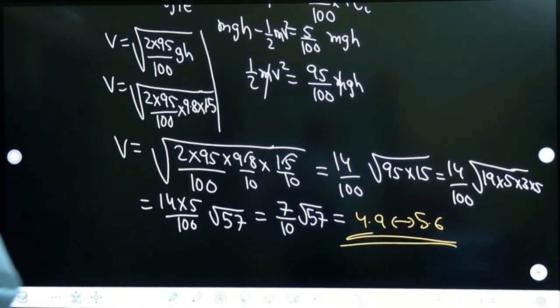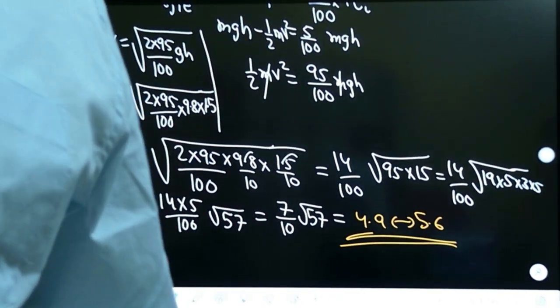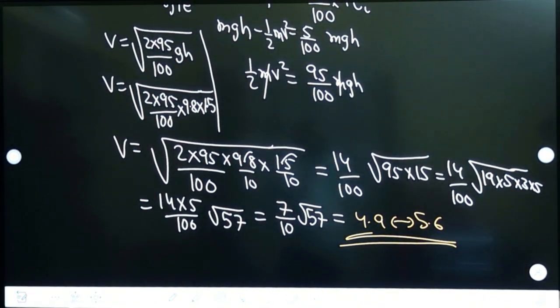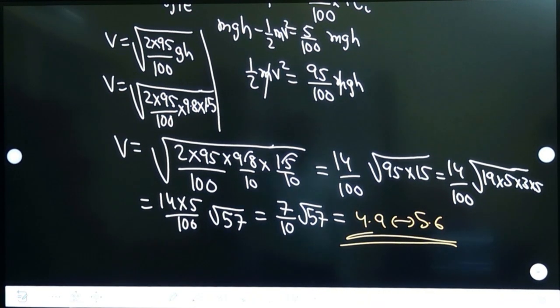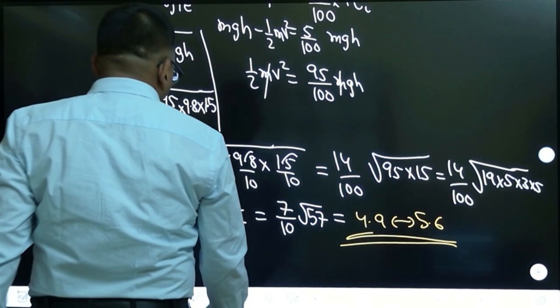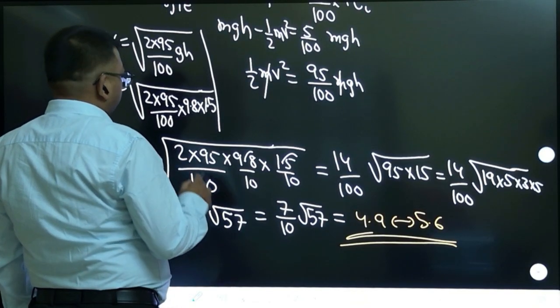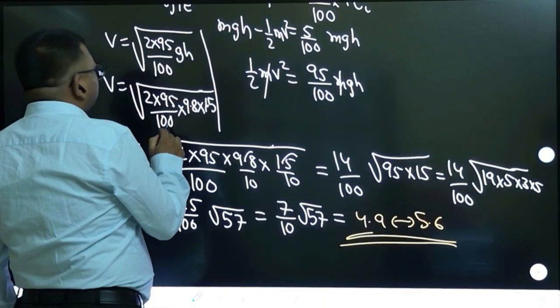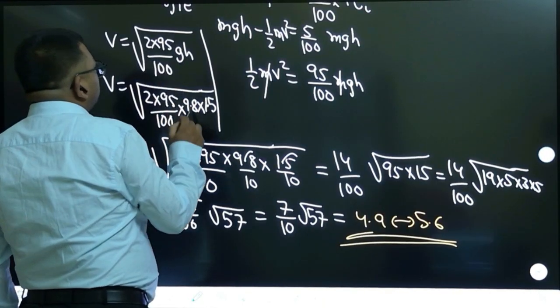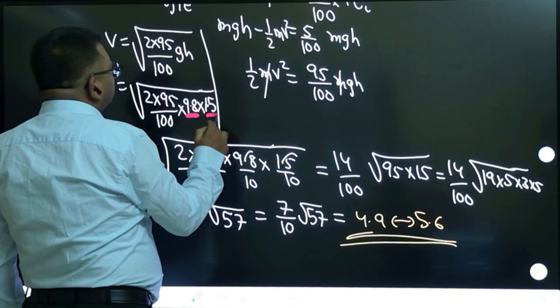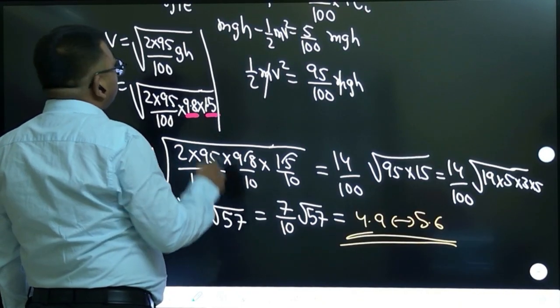Okay. Tell me. Calculation you can do now. See, 2 into 95 by 100 was there. g I have taken 9.8, height is 1.5, here.